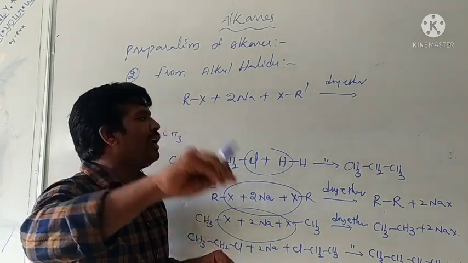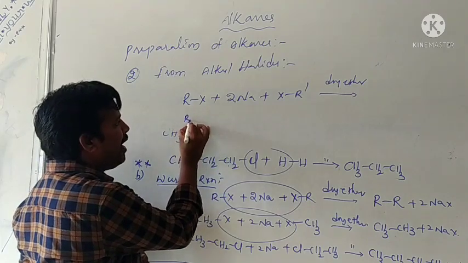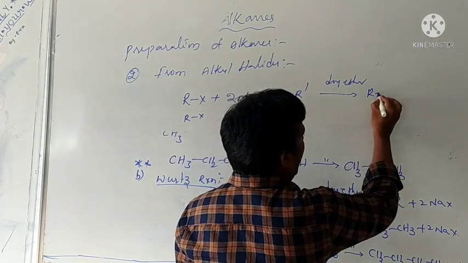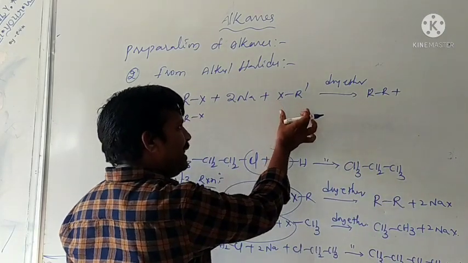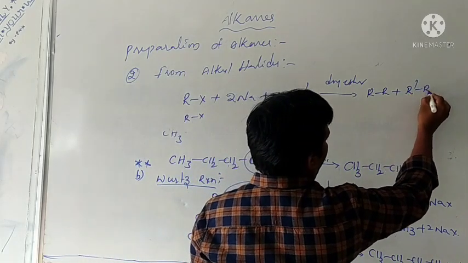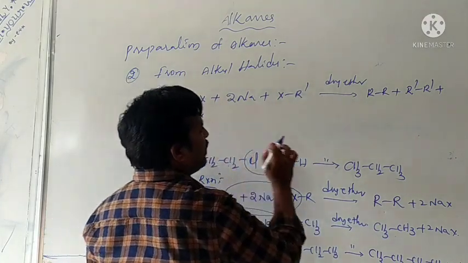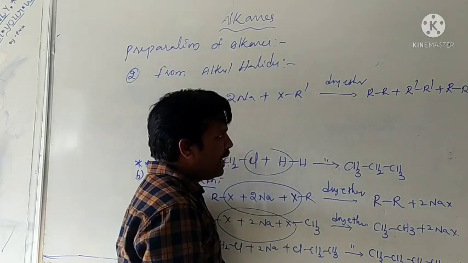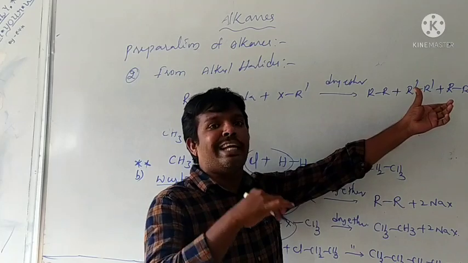Three alkanes are formed: two R-X combine to give R-R, two R'-X combine to give R'-R', and R-X with R'-X gives R-R'.